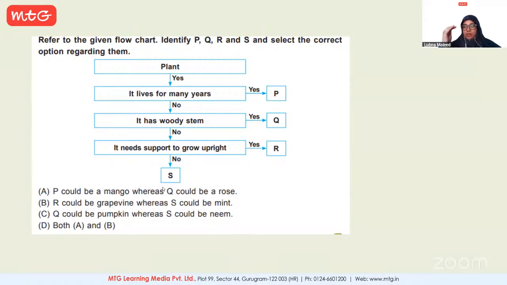Okay. So we are very clear with the categories. Now, if P is a tree, which of the statements could be correct regarding them? Now, is it correct that P could be mango? Is mango a tree? Yes, Vian? Is mango a tree?